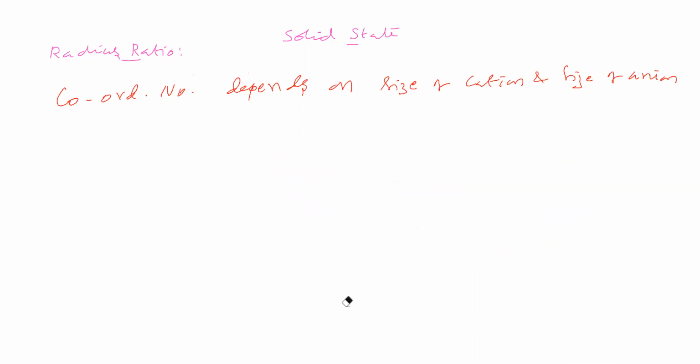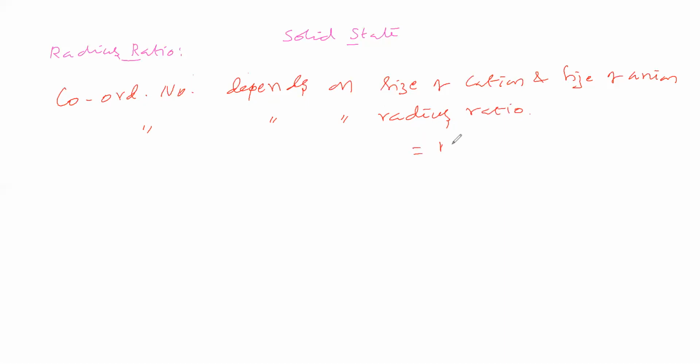So the coordination number depends on the size of the cation and the size of the anion. That means it depends on the radius ratio. What is the radius ratio?